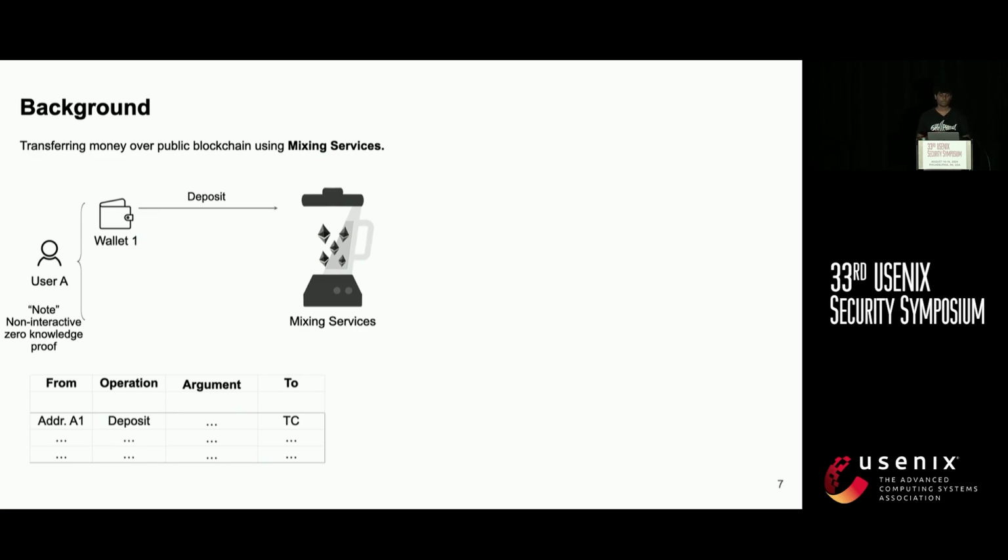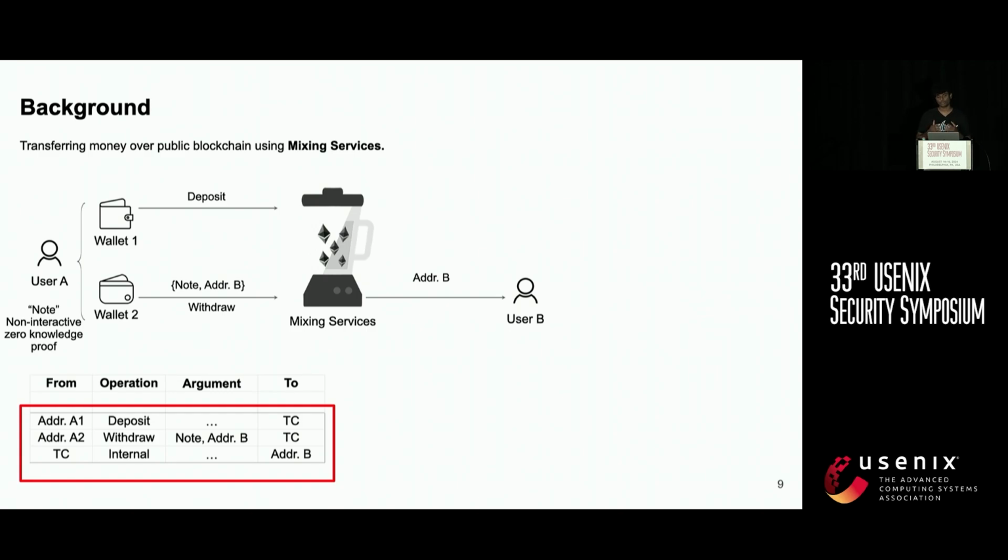Once you've done your depositing process, you have to wait a certain amount of time, allowing more users to interact with the mixing service and create more transactions in between your transactions. After waiting, you can provide this non-interactive zero-knowledge proof and the address you want to transfer the money to the contract. Upon successful verification of your proof, the contract will release your funds to user B. Also note, previously one single transaction is now obfuscated into 3 transactions, removing the link between sender and recipient and introducing more confusion.